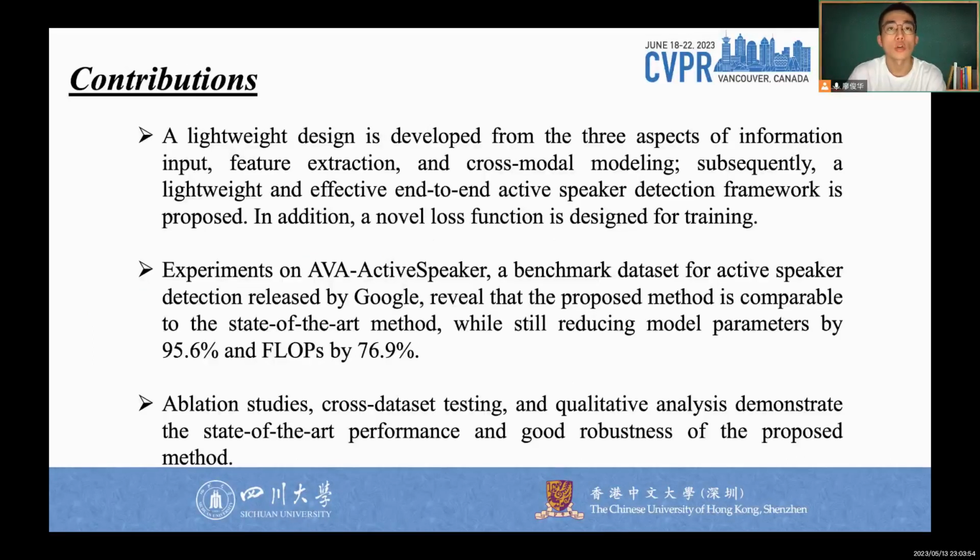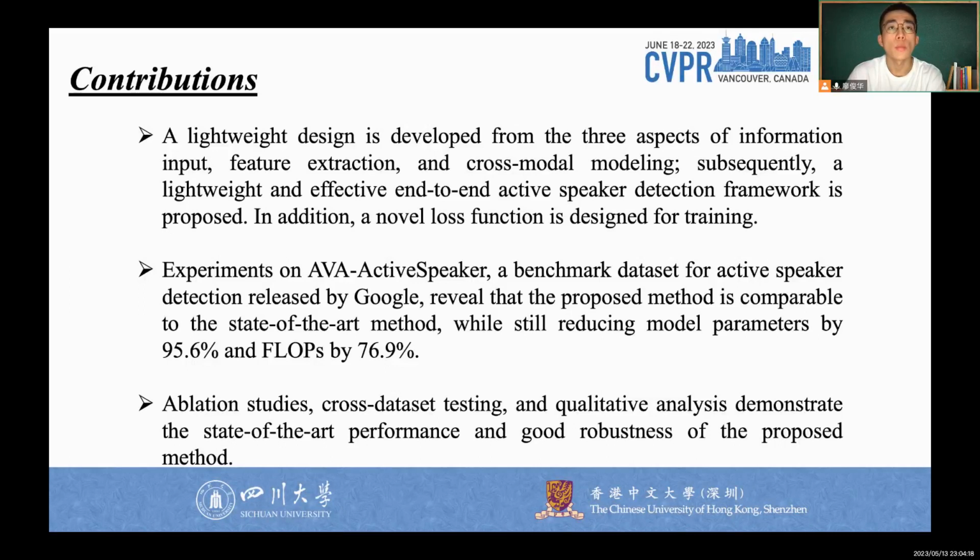In summary, the contributions of this paper are as follows. 1. A lightweight design is developed from the three aspects of information input, feature extraction, and cross-modal modeling. Subsequently, a lightweight and effective end-to-end active speaker detection framework is proposed. In addition, a new loss function is designed for training.